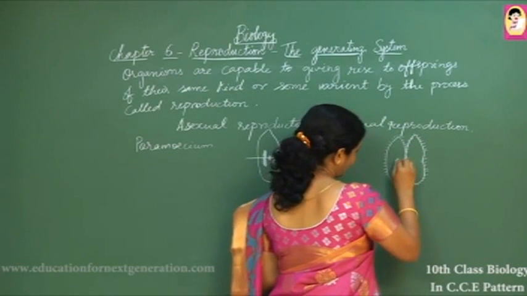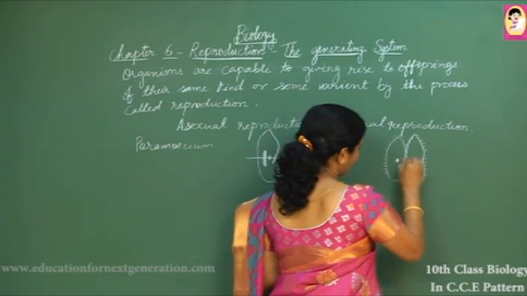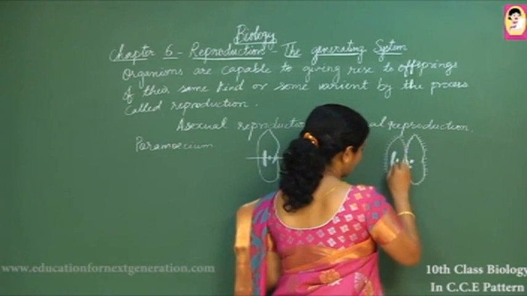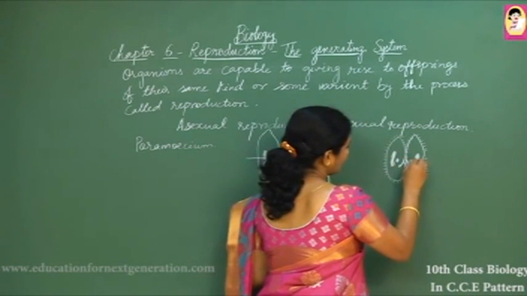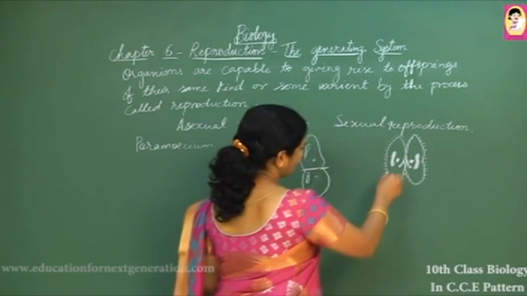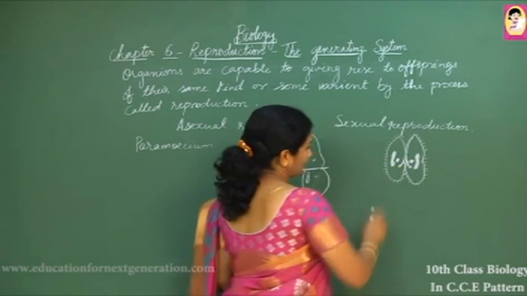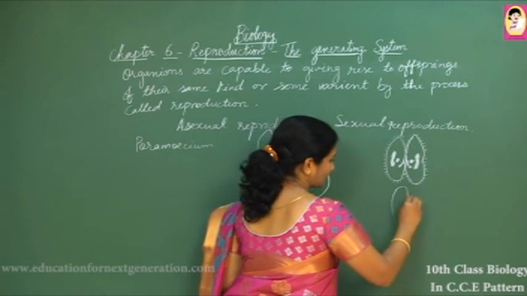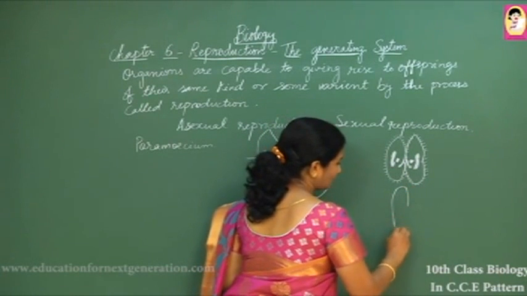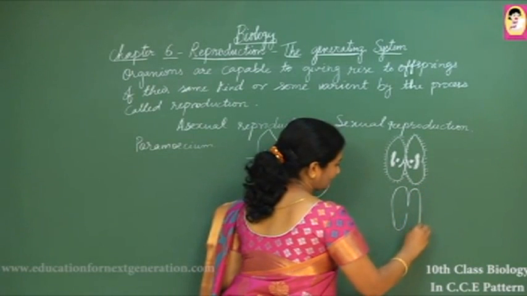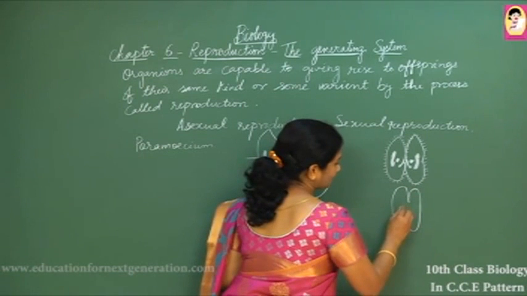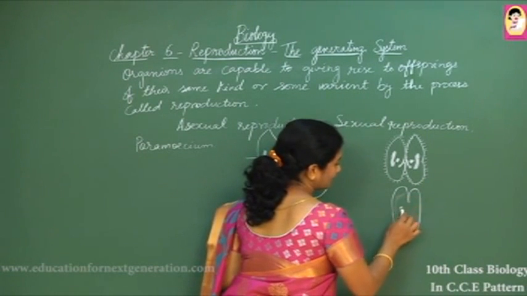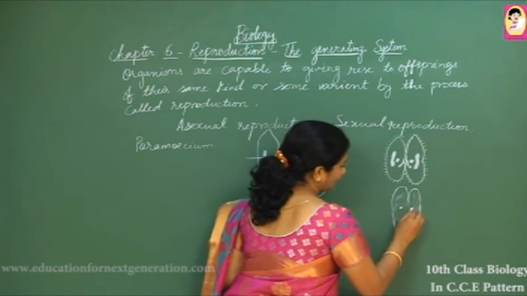So in doing so, we know that paramecium has one micronucleus and one macronucleus. Micronucleus is taking part in sexual mode of reproduction. The macronucleus degenerates because it handles vegetative and metabolic function. So once these two paramecia come close, there is a dissolution of the pellicle, this membranous sheath, and the cytoplasm is joined as one. It is like a cytoplasmic bridge formed.